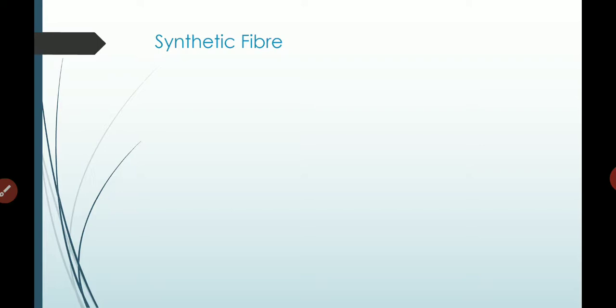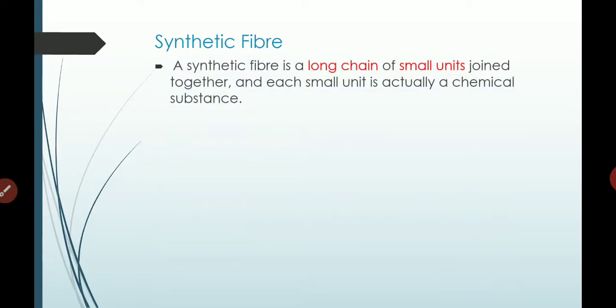Then let's know what synthetic fiber is. Synthetic fiber means it is synthesized by us. So to synthesize it, we make some substances. Let's study about it. A synthetic fiber is a long chain of small units joined together, and each small unit is actually a chemical substance.